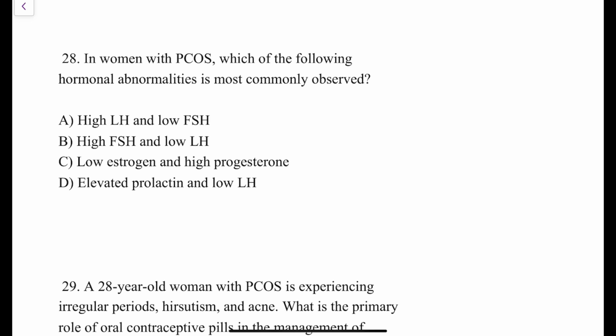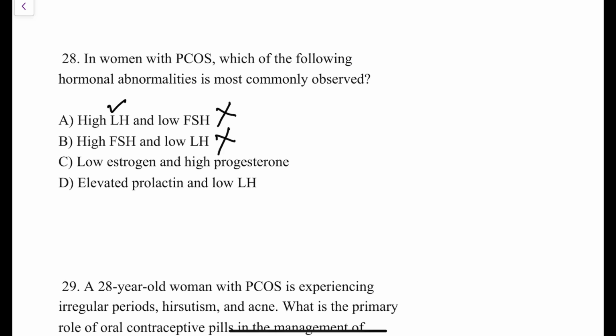In women with PCOS, which of the following hormonal abnormalities is most commonly observed? High LH, low FSH; high FSH and low LH; low estrogen and high progesterone; elevated prolactin and low LH. So we can just rule out with the features of PCOS itself. High LH is seen in patients of PCOS, yes, but low FSH is not seen because FSH is normal in patients of PCOS. So this option is ruled out.